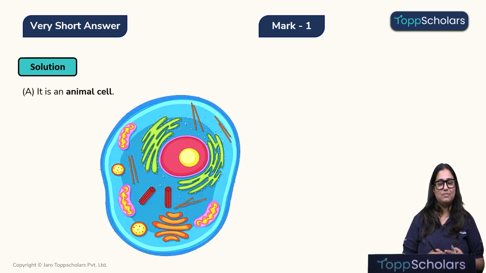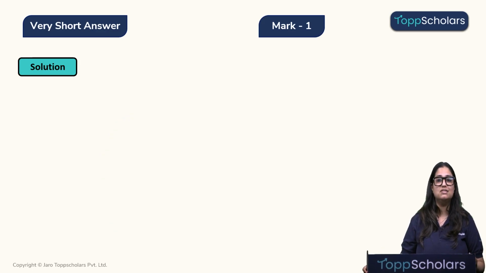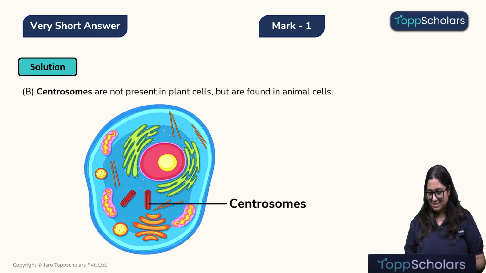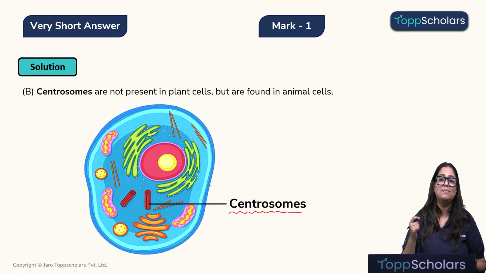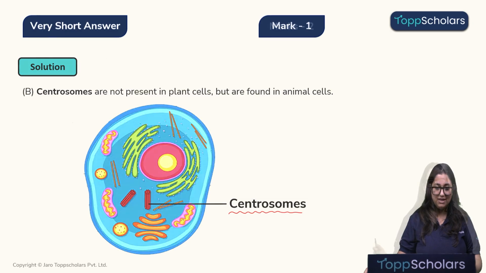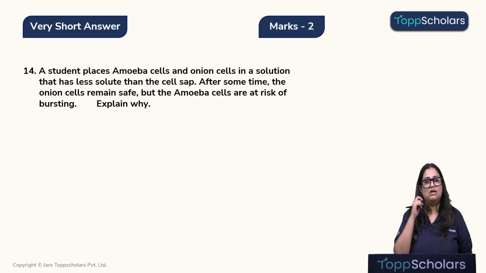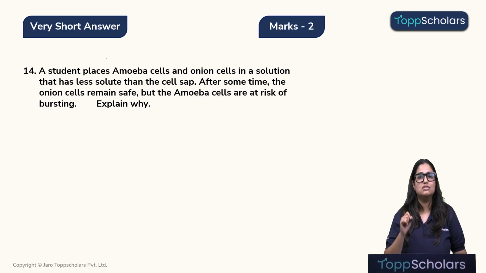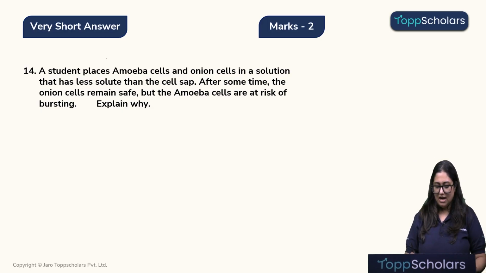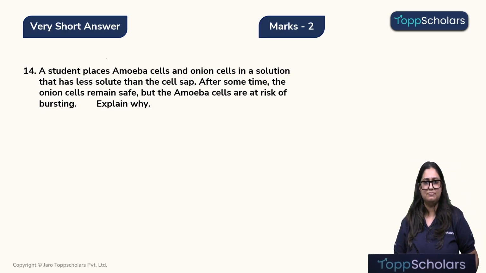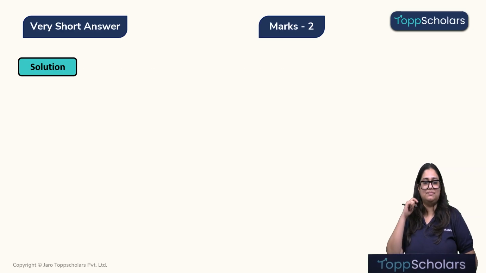Children, it's an animal cell, and the reason I can so strongly tell this is because of the presence of centrosomes. These perpendicular bar-like structures are only and only present in the animal cell and completely absent in the plant cell. And that helps me arrive at the right answer. Alright. Now let's look at the next question. A student places amoeba cells and onion cells in a solution that has less solute than the cell sap. After some time, the onion cell remains safe, but the amoeba cells are at risk of bursting. Explain why. Let's look at the solution, children.